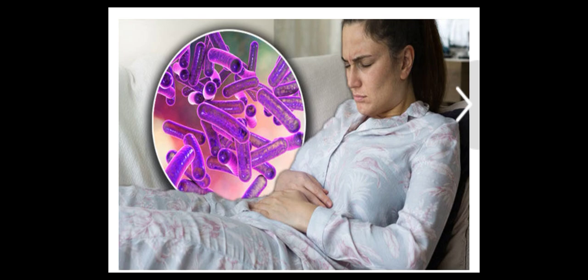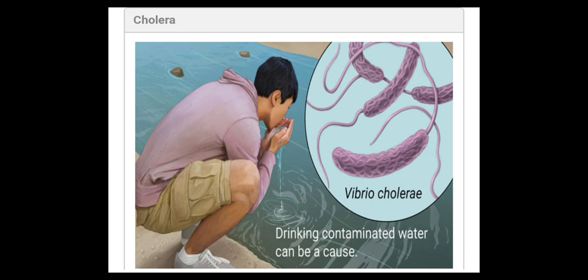Now let's come to the next disease, that is cholera. It is really a very dangerous and hectic disease, because it is caused by the bacteria Vibrio cholerae. This bacteria was discovered in 1883 by a scientist, and it is caused by ingestion of food or contaminated dirty water. Many people have the habit of saying, this is a good river, this is flowing water, we can drink it.